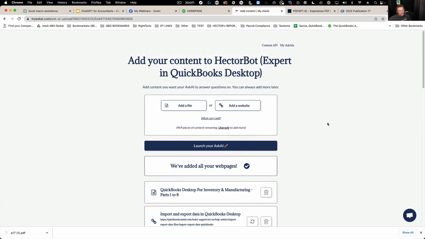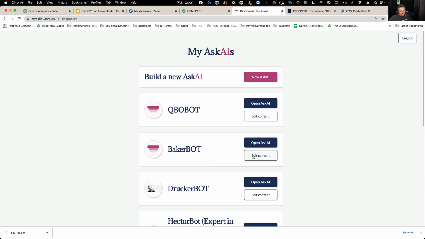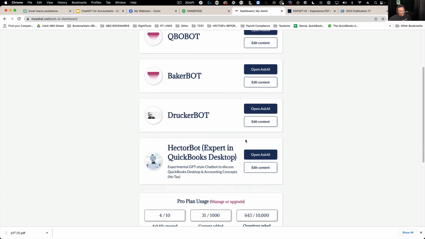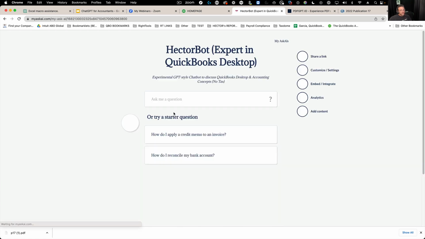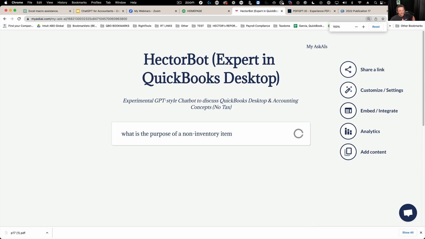It's just one bot that can answer not any question, but a heck of a lot of QuickBooks questions. So the way this Hector bot works, and this is after it's been trained, which basically means I loaded documents, is you can ask it anything. So you can say, what is the purpose of a non-inventory item, or something like that. Okay, so then I press enter. I never asked it this question before.